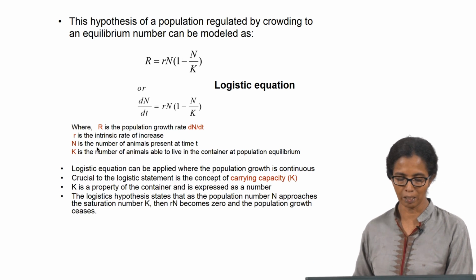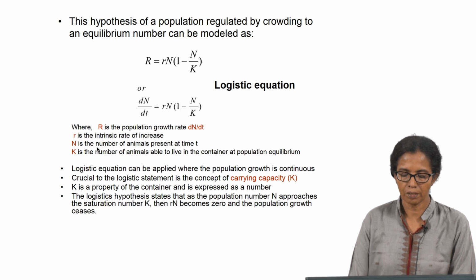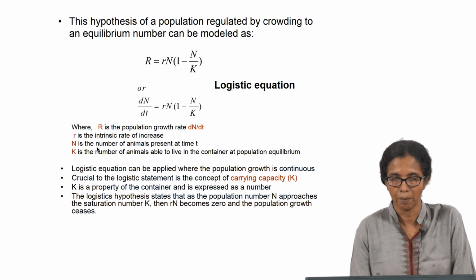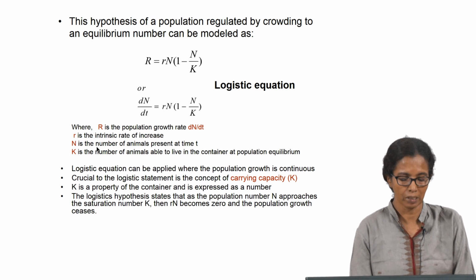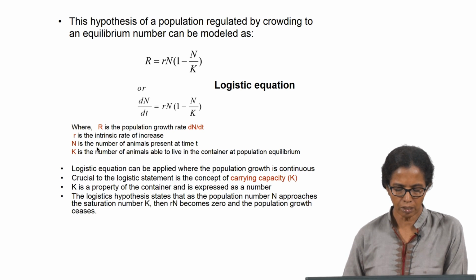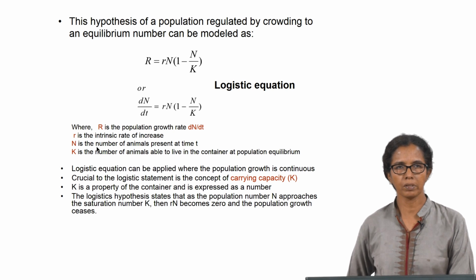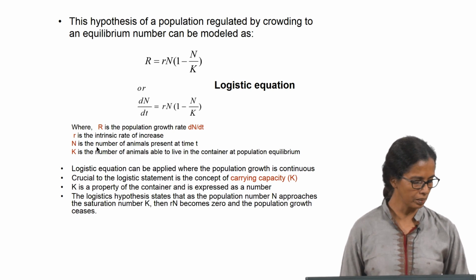This is known as the carrying capacity. K is known as the carrying capacity of the system, which is crucial to the logistic statement, and once it reaches the value K, then N becomes equal to K. So, you can see that dN by dt will become equal to 0, because 1 minus 1 will become 0, and so the growth rate will become 0. The logistic hypothesis states that as the population number N approaches the saturation number K, then rN becomes 0 and the population growth ceases.